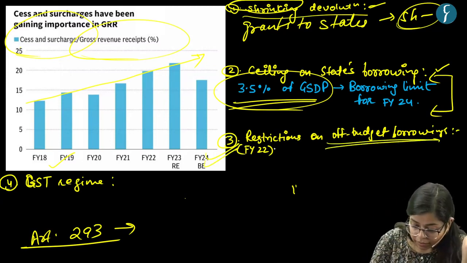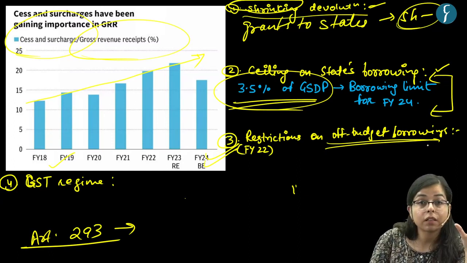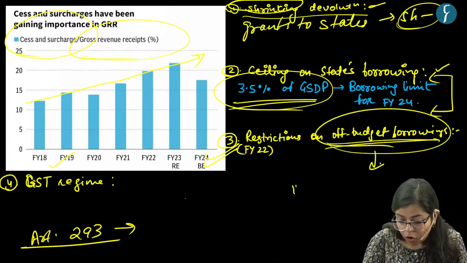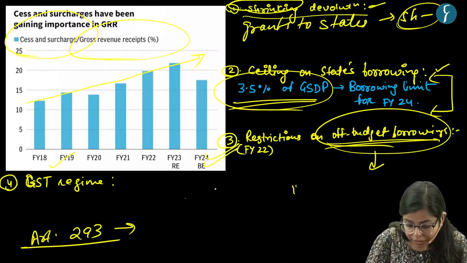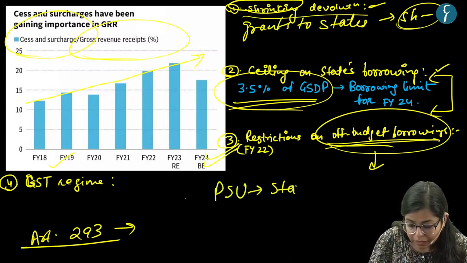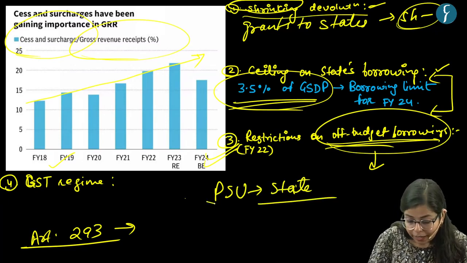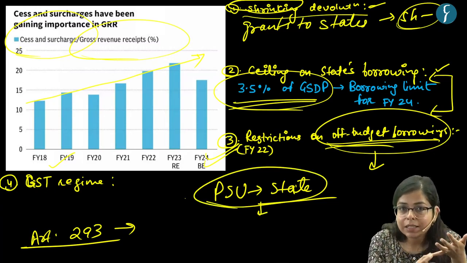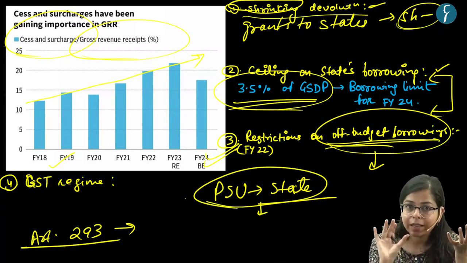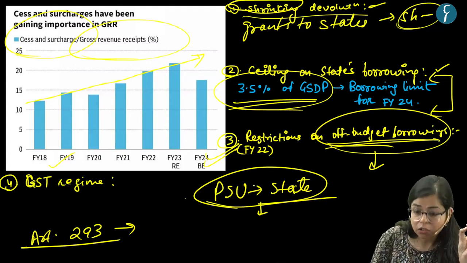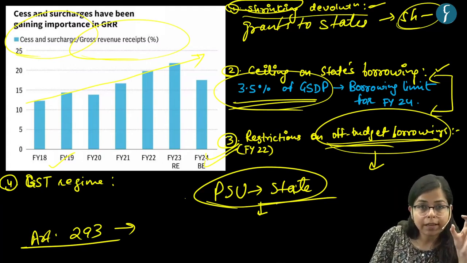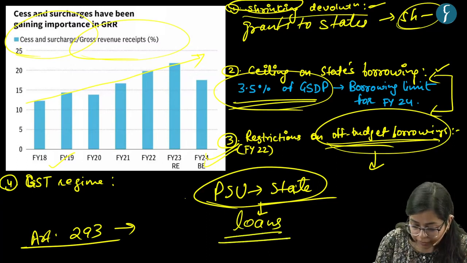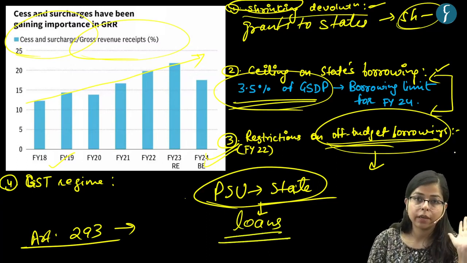The third issue is that there are restrictions on off budget borrowing by the state government. For this, let's understand what off budget borrowing is. Off budget borrowings are the loans which are taken by the public sector undertakings of the state government in order to aid the expenditure of the state. These are borrowings which the state is not taking directly, but the public sector undertakings of the state are taking these loans to aid the state government. And such loans are not reflected in the fiscal deficit of the state government.